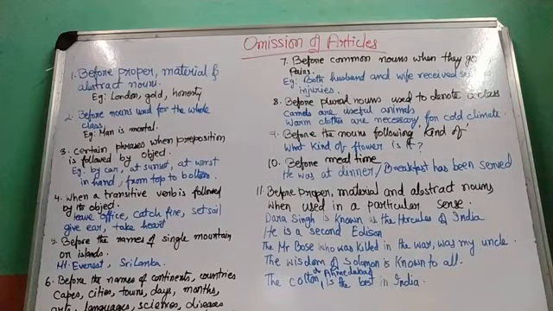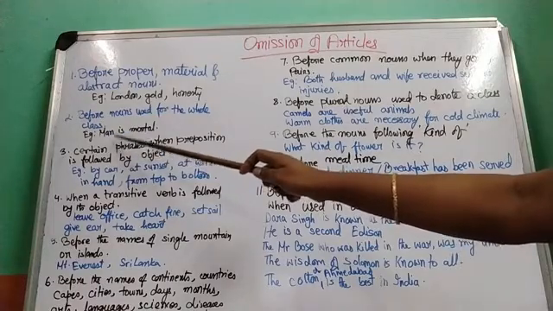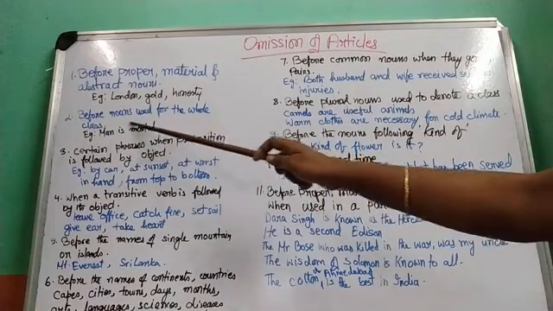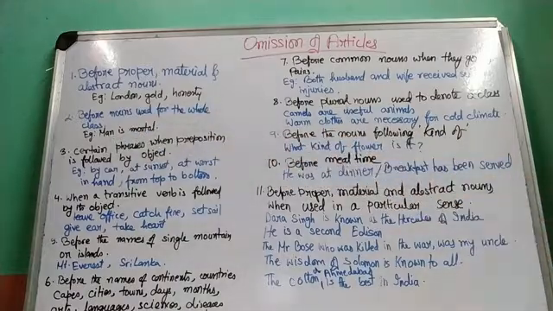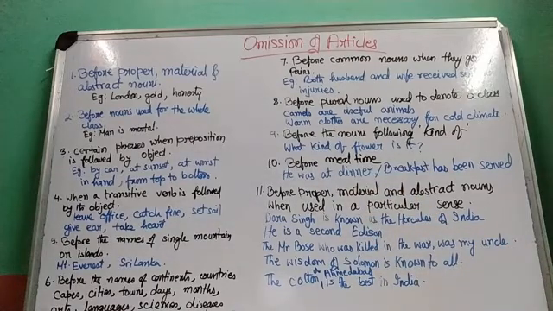Okay, now what does the second rule say? Before nouns used for the whole class. Man is mortal. I am talking about one man, but with this one man I am actually referring to the whole class of man who are mortal. Okay, now certain phrases when a preposition is followed by an object, there is an object after the preposition.